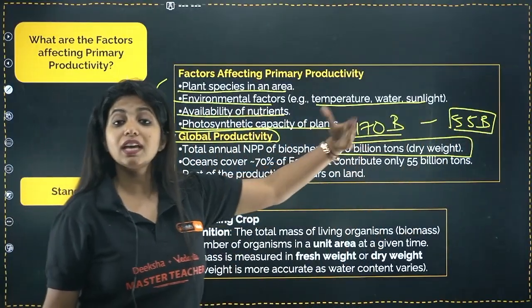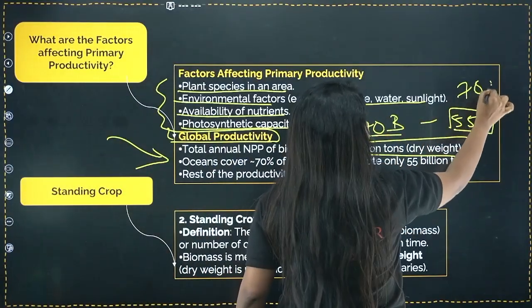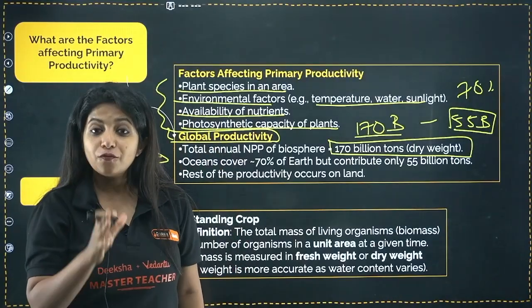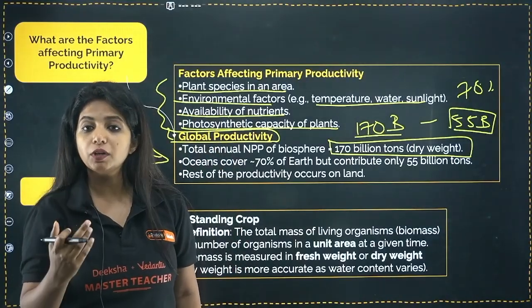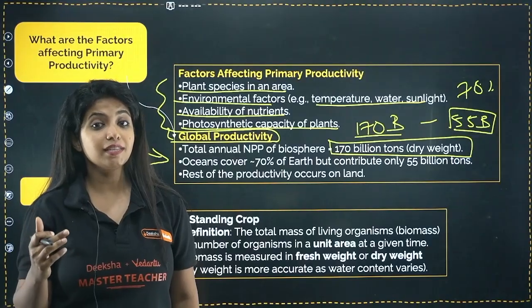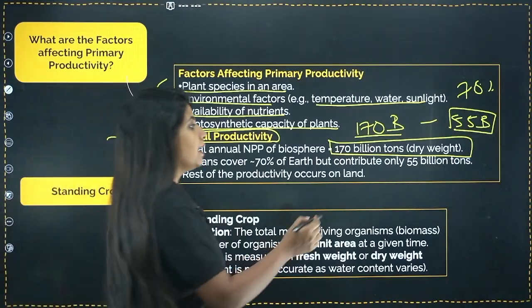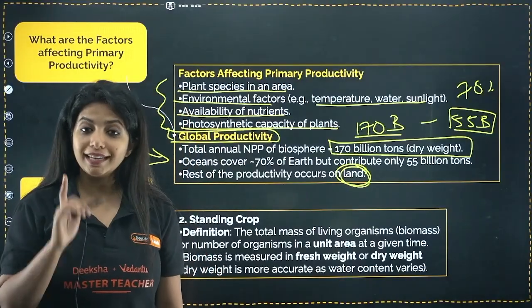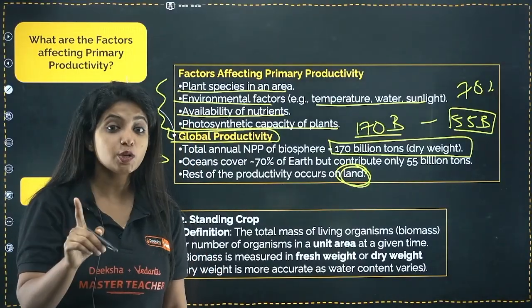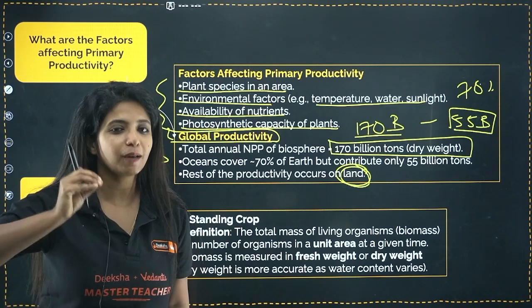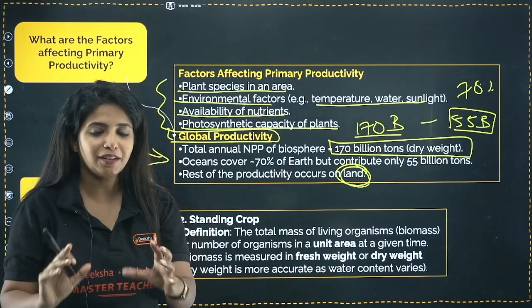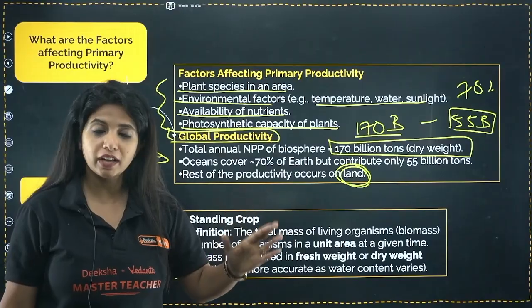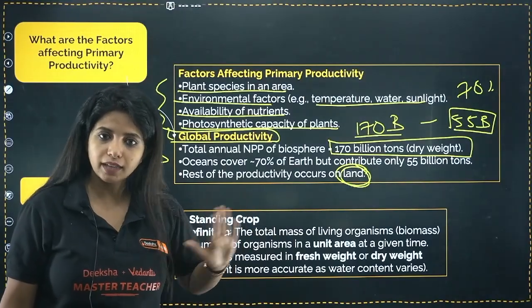Even though they cover what? 70%, that is the majority of our surface. So 70% is covered by ocean, but still only 55 billion tons are being contributed. That means more productivity is there on the land. So 170 billion is what? The total net primary productivity, as a usable thing that is there. Okay, and out of that, 55 billion is for the oceans. Done.